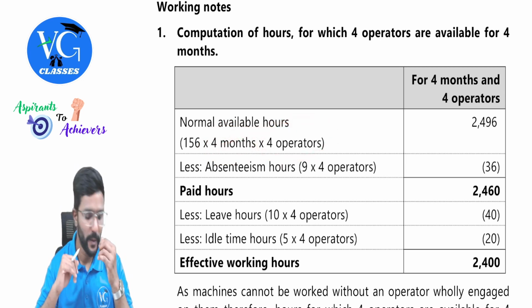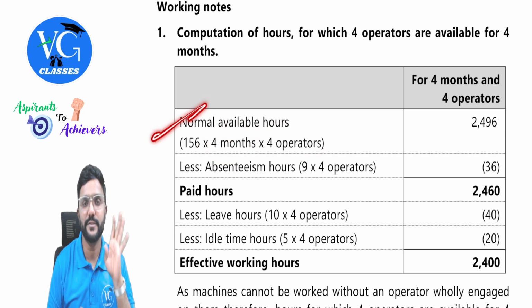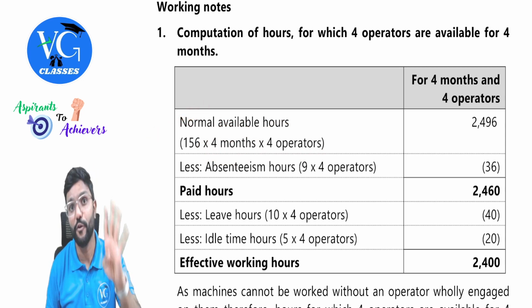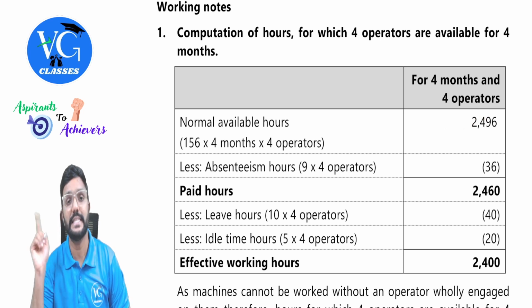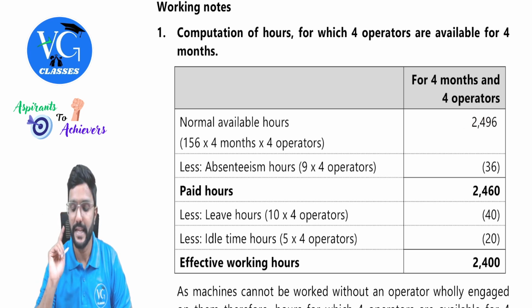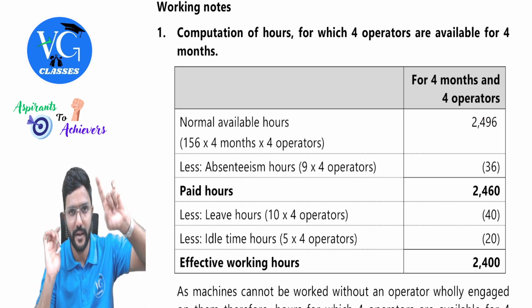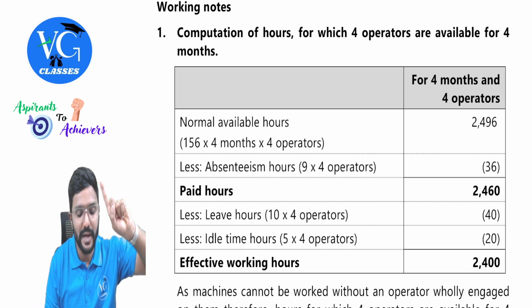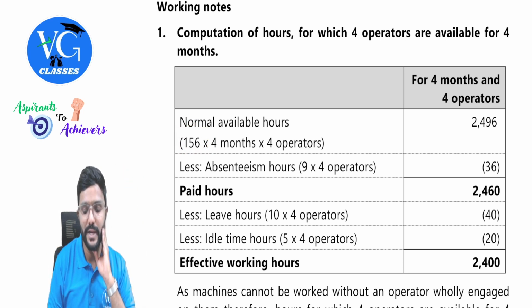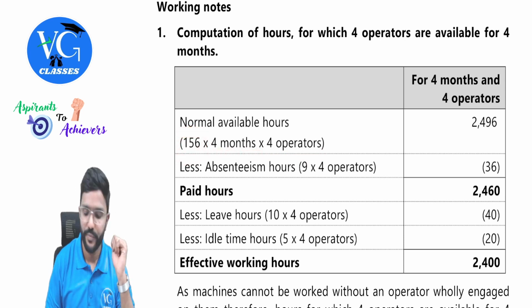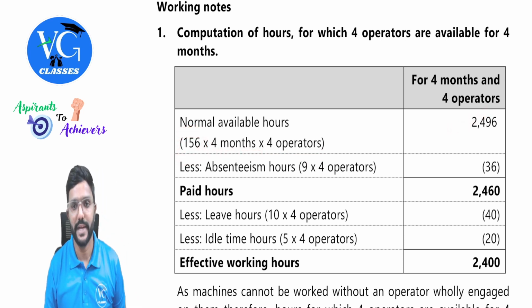4 operators. Okay. So total available hours for 4 operators in 4 months period is 2496. Hope you understood. Please be careful. Total available hours in a month is 156. So this is available for each operator? Yes, sir. So multiply with 4 operators. Then it is per month. We are doing the calculation for 4 months. So 2496 we will get.